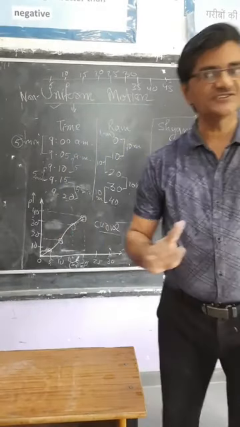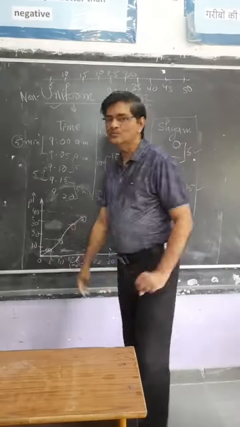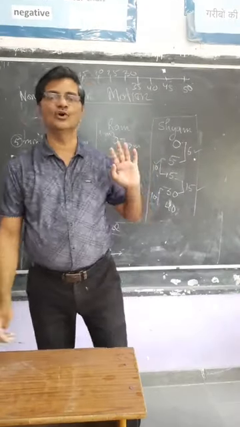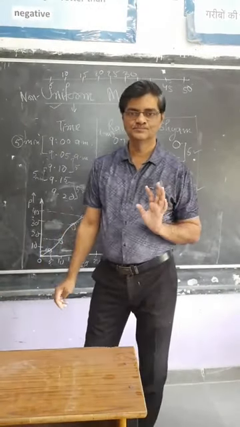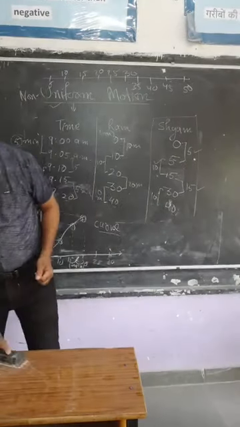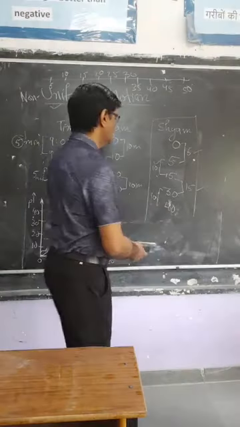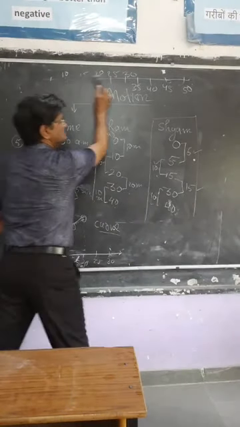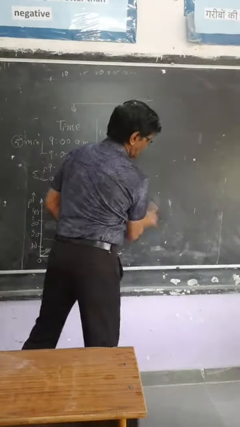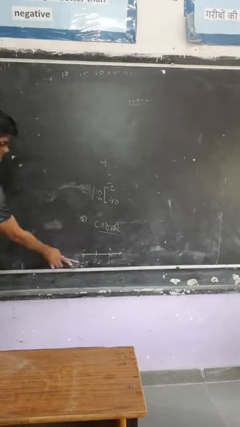Right? Not a straight line. So this is what we call uniform motion and non-uniform motion. Clear? Now we will move to the next, speed. So that we all know very well.